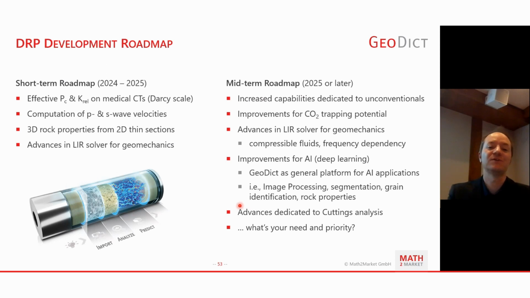I would pretty much love to hear what your needs and priorities are, so we can arrange our roadmaps to some degree. We always listen to our users, what their needs are, what their current use cases are, what they need GeoDict for. So please let us know if there's anything on your mind and agenda.